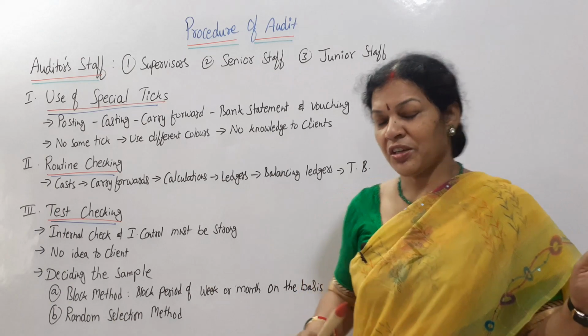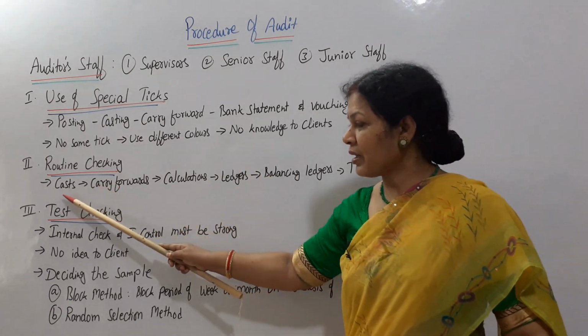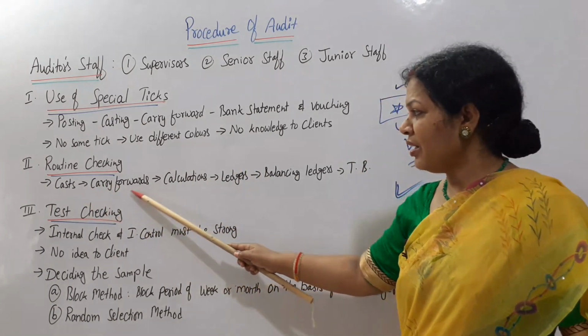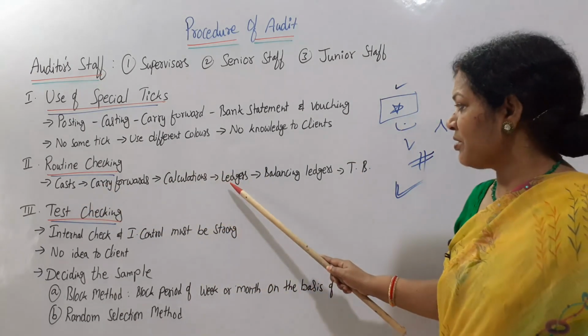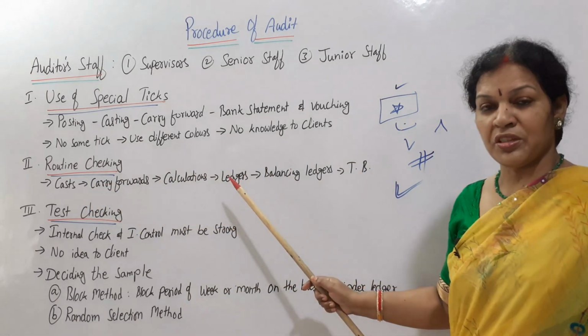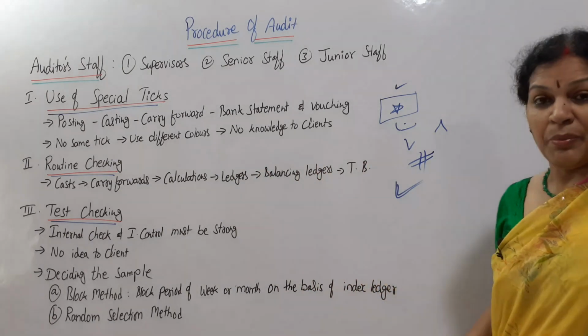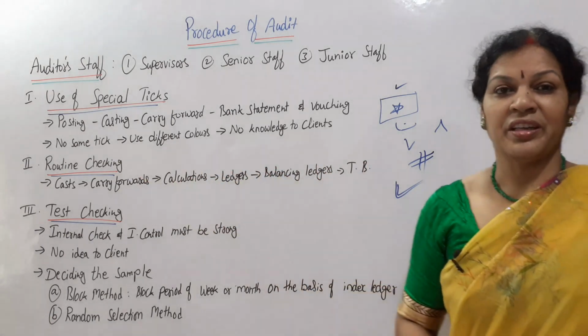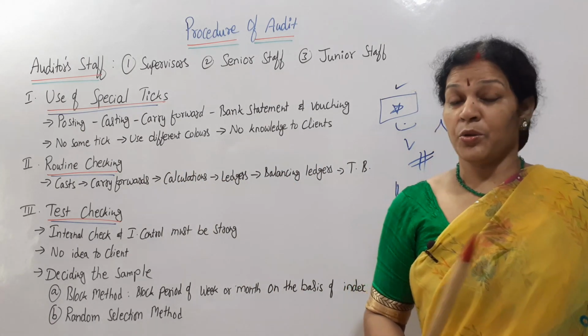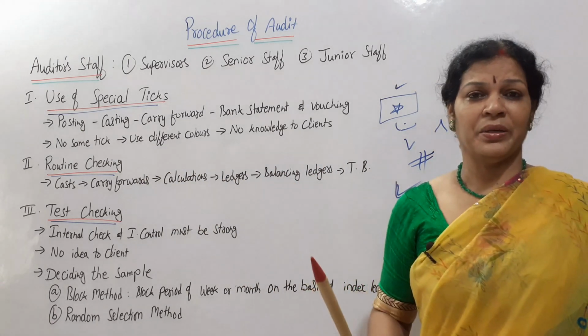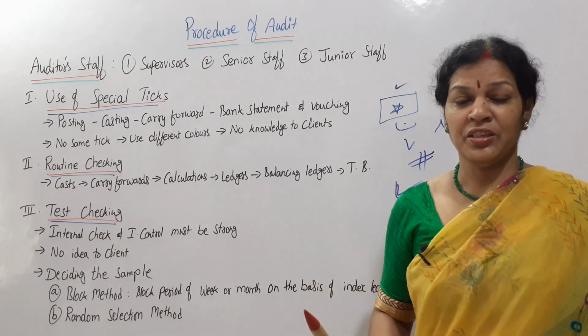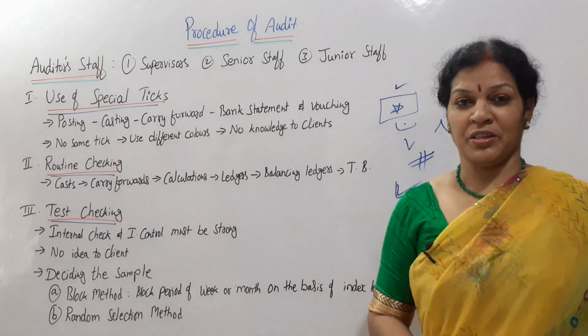So what does routine checking mean? In routine checking you will find casting, meaning totaling, and carry forward calculations, ledgers, meaning how they post the ledgers, balancing ledgers, and trial balance. These are all generally what we call routine checking. Routine checking is definitely a very comfortable and easy way to start the auditing work.